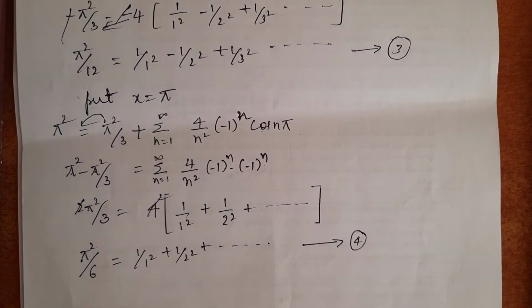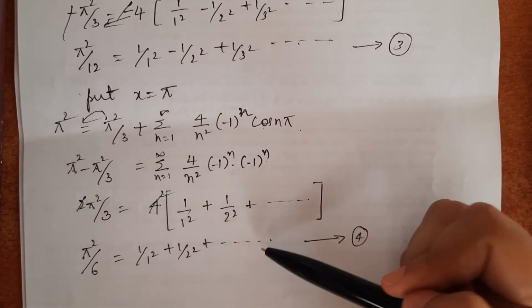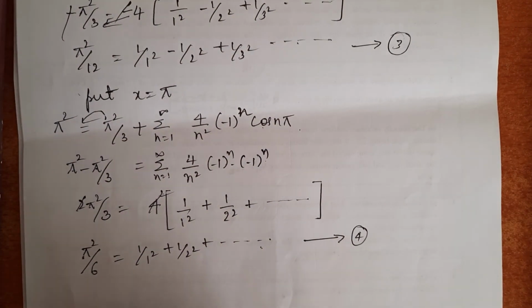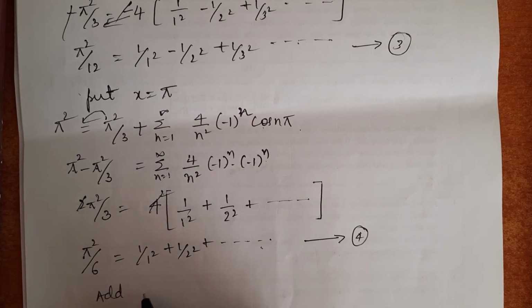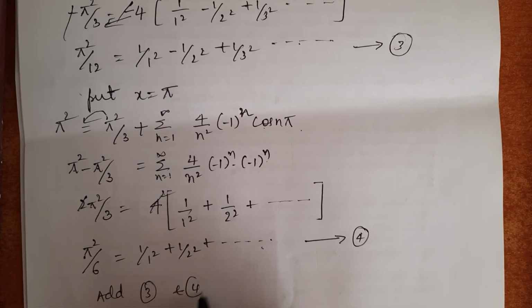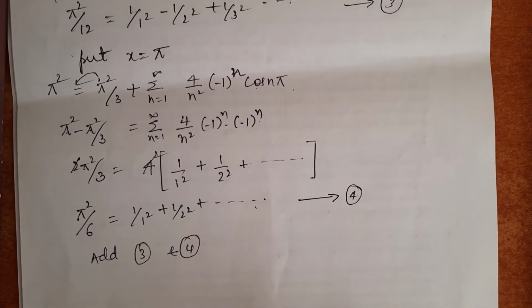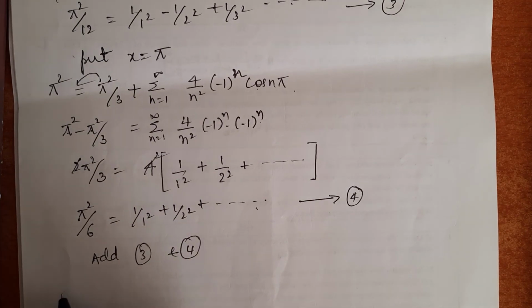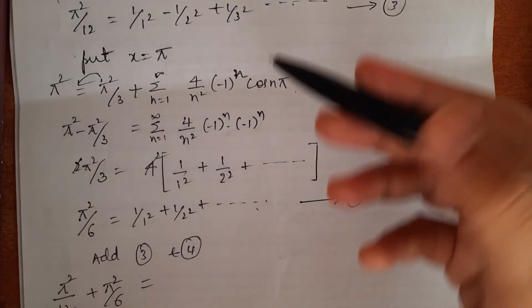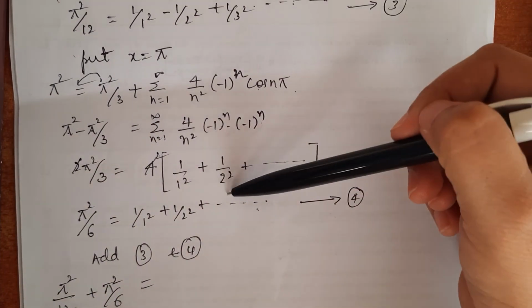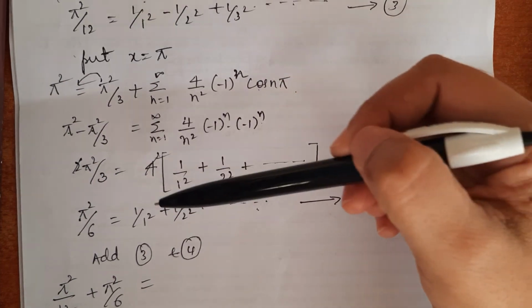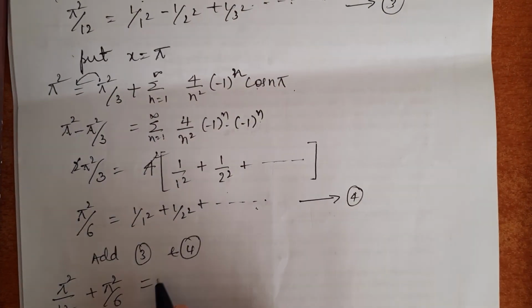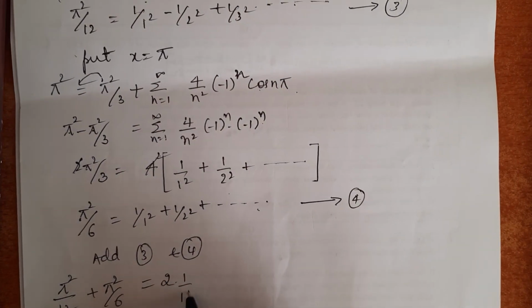Now to obtain the third deduction, I will add equation 3 and equation 4. Adding equation 3 and equation 4, we can obtain the third deduction, that is pi square by 12 plus pi squared by 6 equals, if I add equation 3 and equation 4, here 1 by 1 square plus 1 by 1 square is 2 times 1 by 1 square.